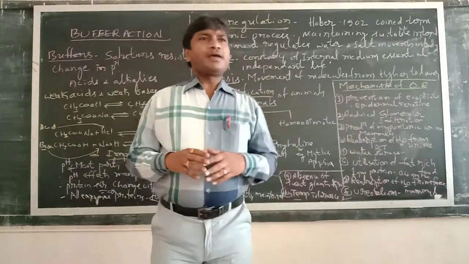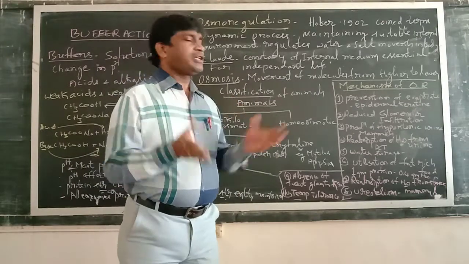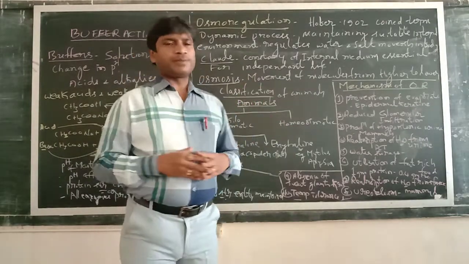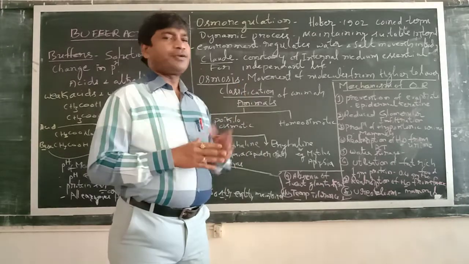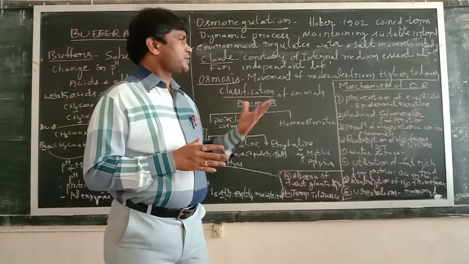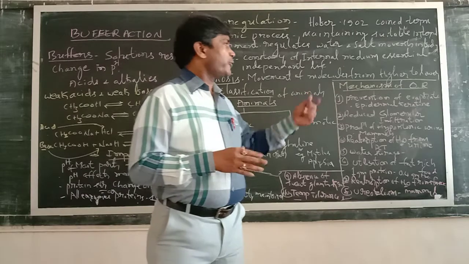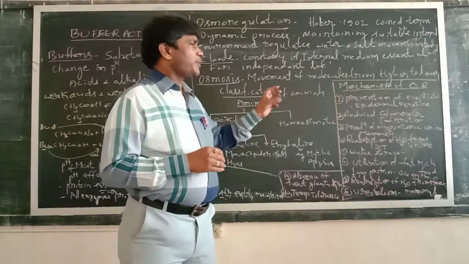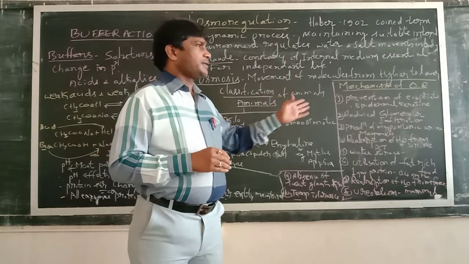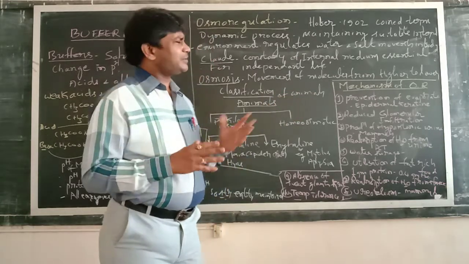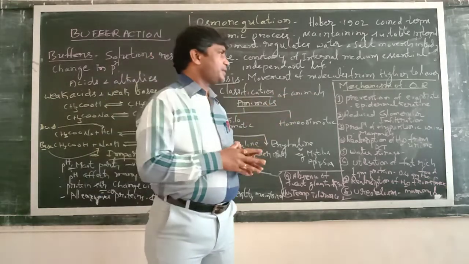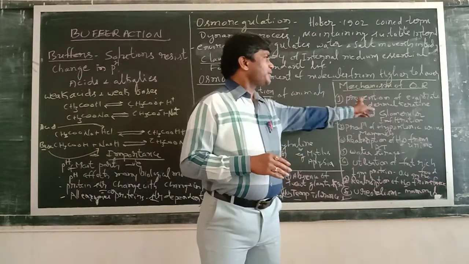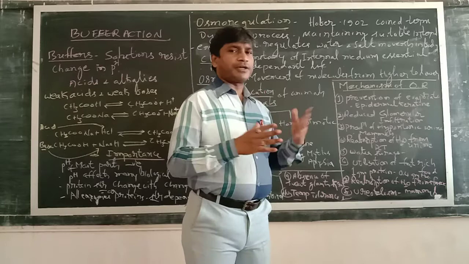First of all, there are various animals, terrestrial animals or aquatic animals. They have their own mechanism for osmoregulation. So first of all, we can take the prevention of evaporation. Particularly some animals like the kangaroo rat, which lives in the desert. So prevention of evaporation is one of the mechanisms of osmoregulation.